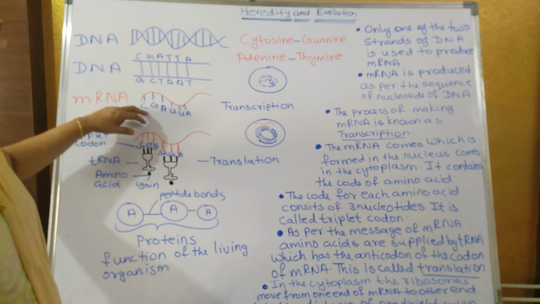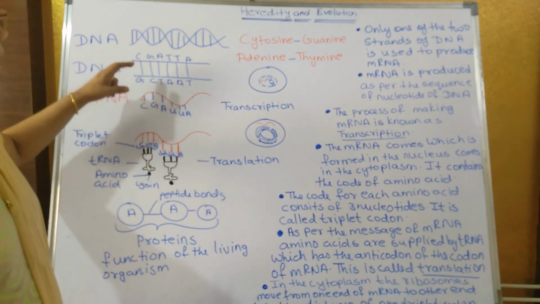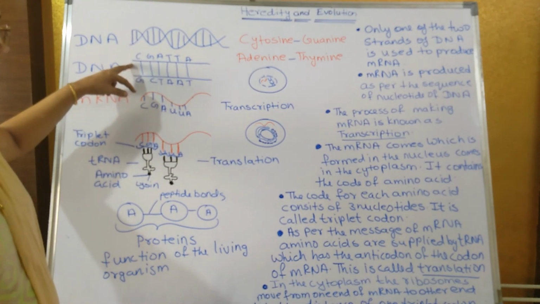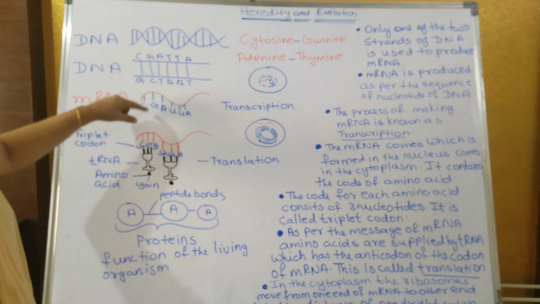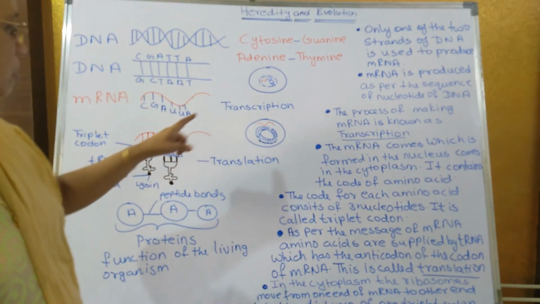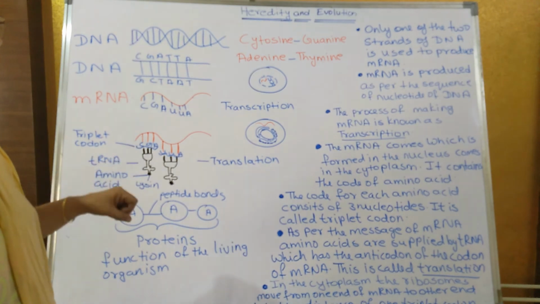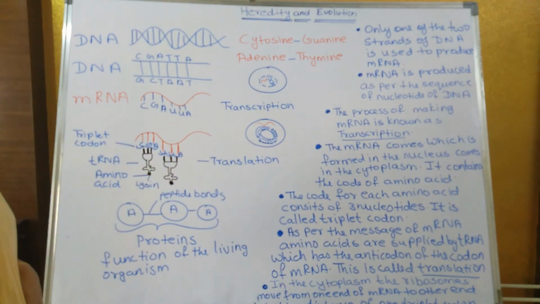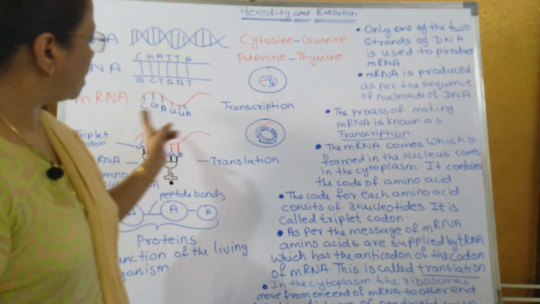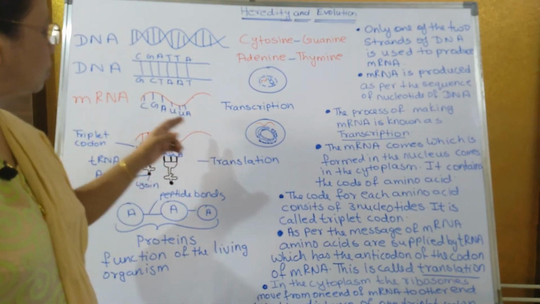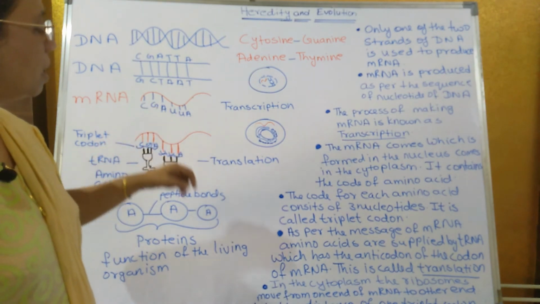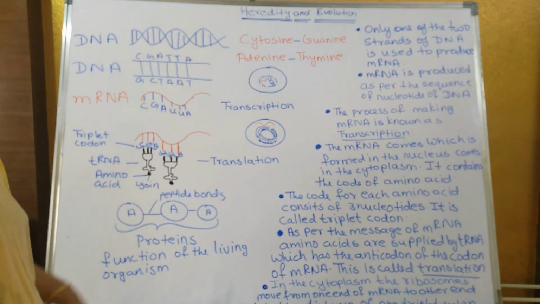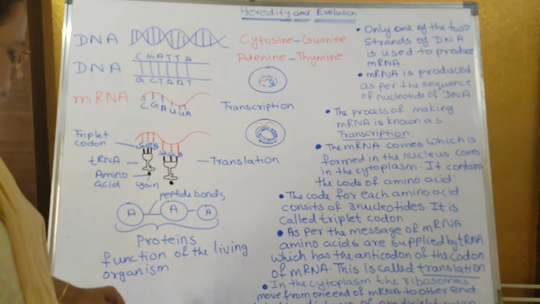The mRNA is formed in the nucleus with the help of DNA. It makes a copy of DNA and forms the mRNA. Forming of mRNA is known as transcription. Translating the code of the mRNA with the help of the tRNA is known as translation. And when the ribosome goes from one end of the mRNA to the other end through a distance of a triplet codon, it is known as what? Translocation.